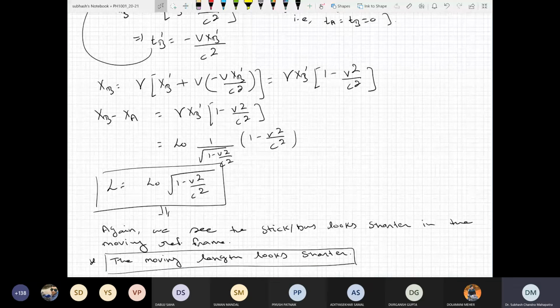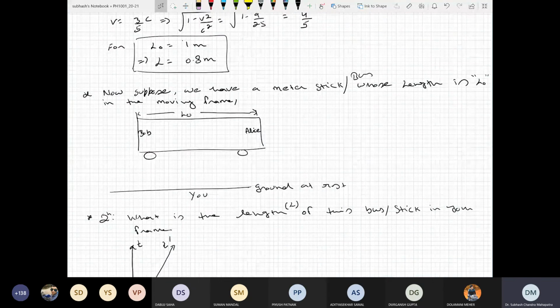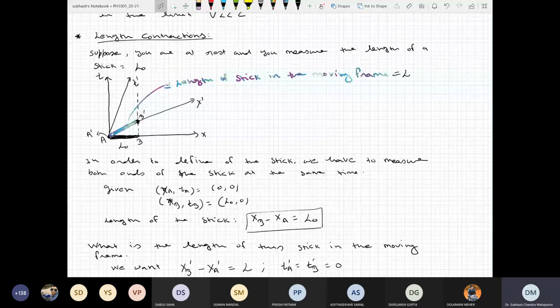Okay, we have 15 minutes. So before I take your question, I want to highlight a few things. In movies, in books, in videos, you might have seen the word contradict, whether your measurement and the measurement of the person who is moving contradict each other. The answer is absolutely not. They don't contradict each other. Why they don't contradict each other, that we have to understand.